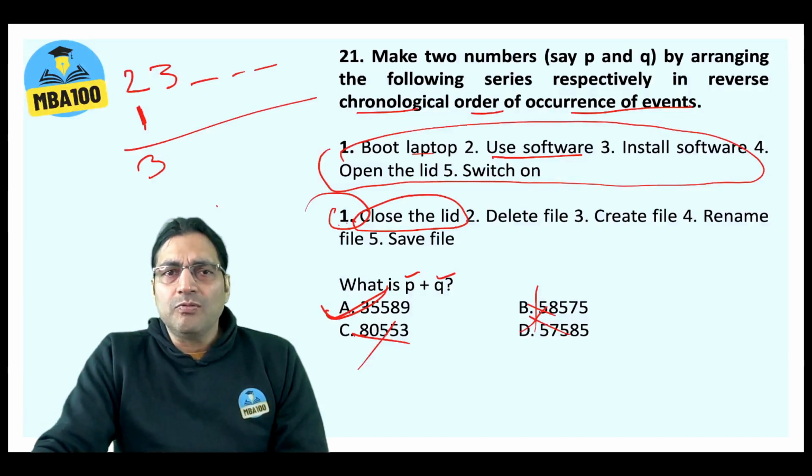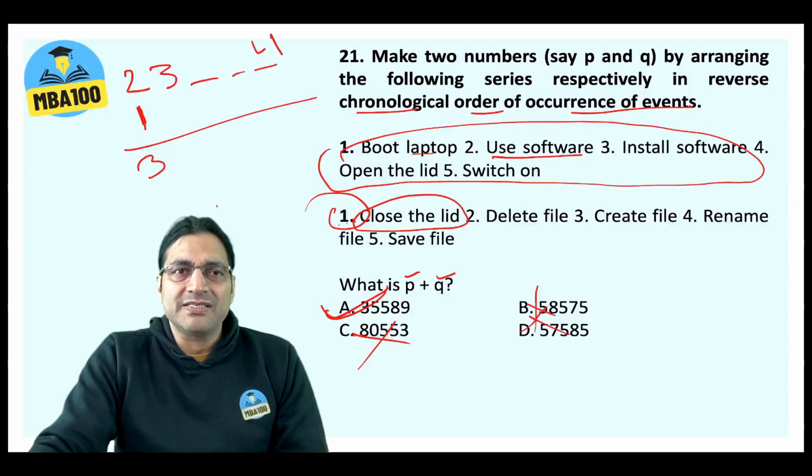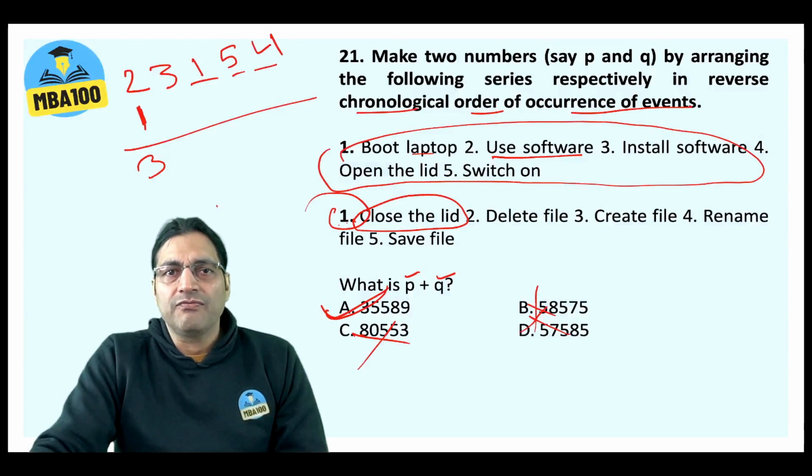So what is the first thing that you do? You will open the lid. Then you will switch on. So from this side: open the lid, switch on. Then you will boot the laptop. So 2, 3, 1, 5, 4 will be the order.